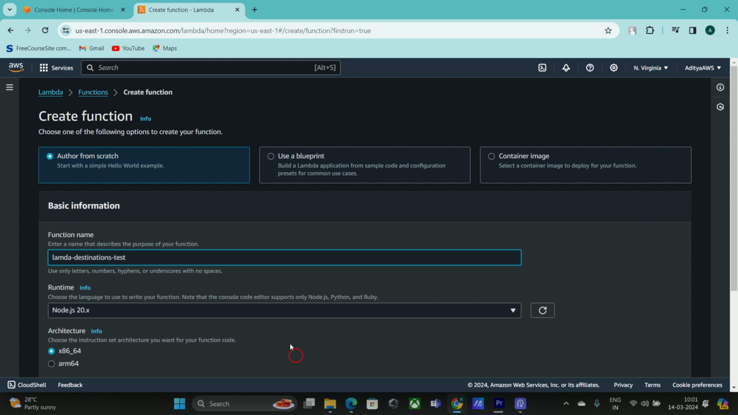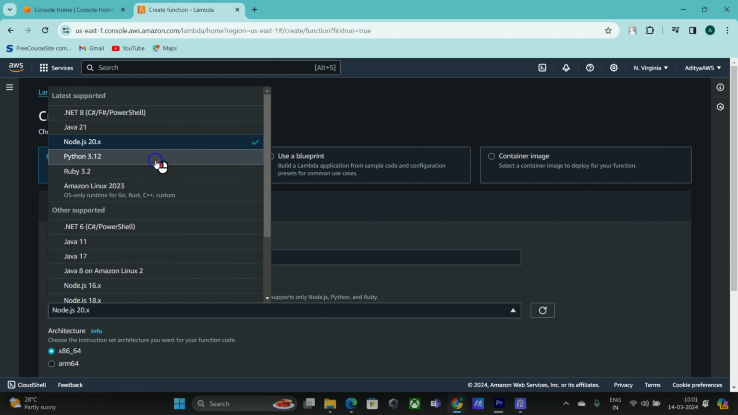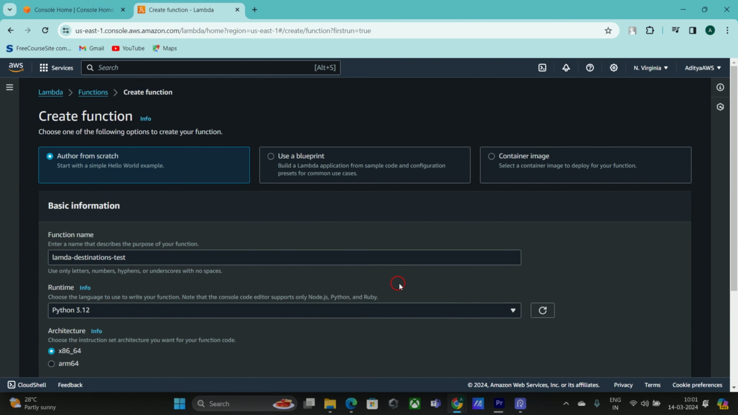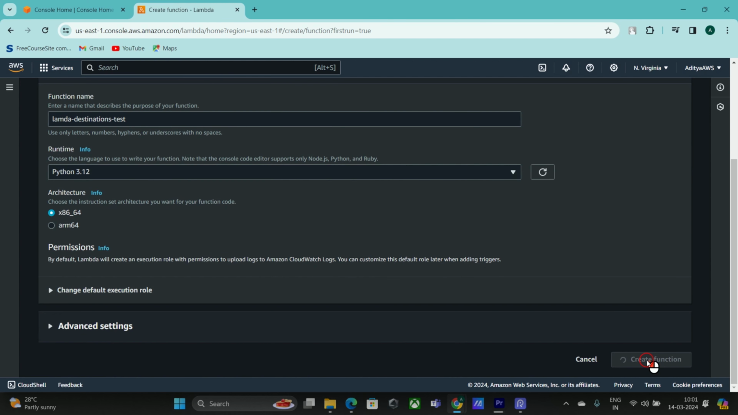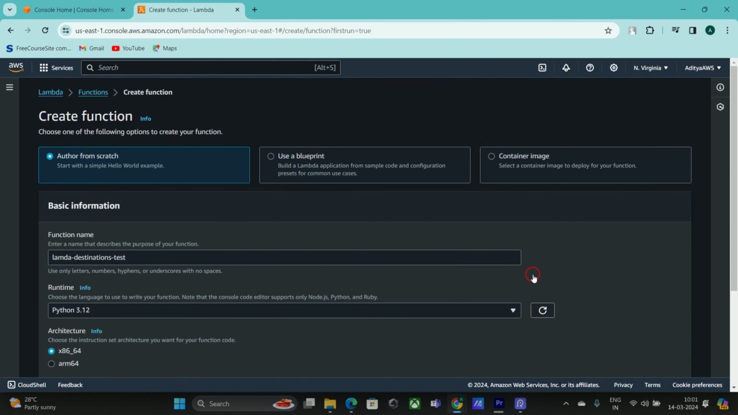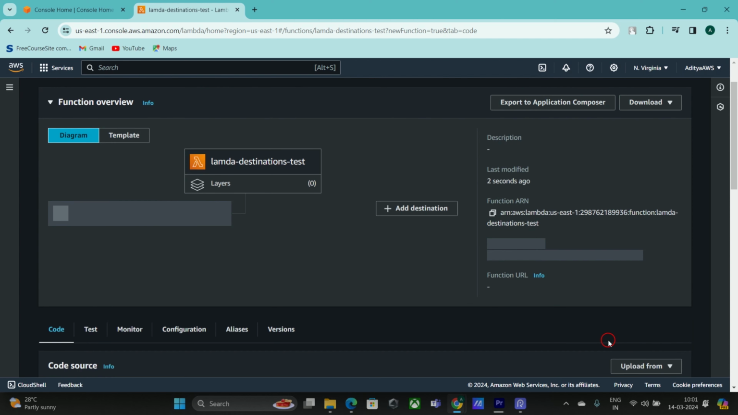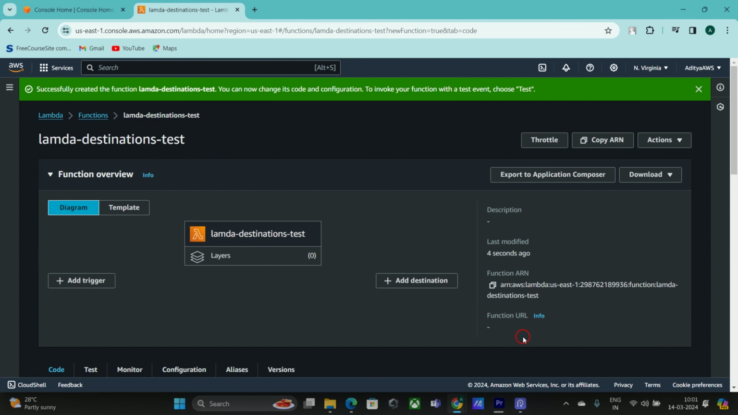Okay, and I'm going to use Python 3.12 as my runtime. I'm not going to change anything. I'm just clicking on create function. So this will create our new Lambda function, named Lambda destination test, and we need to wait a couple of seconds, or sorry, a couple of minutes to create it. It's based on our network bandwidth.